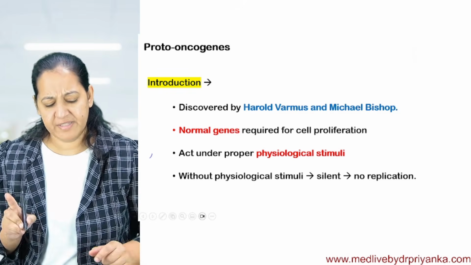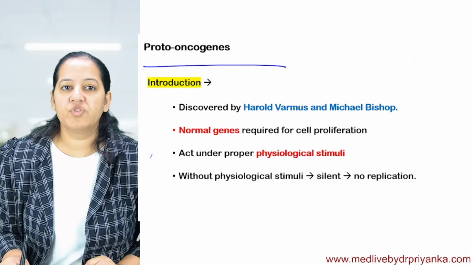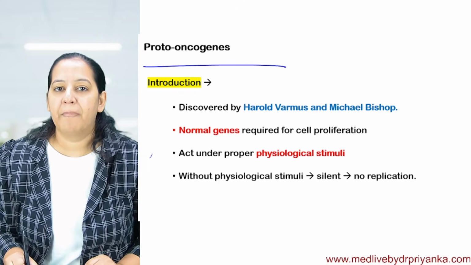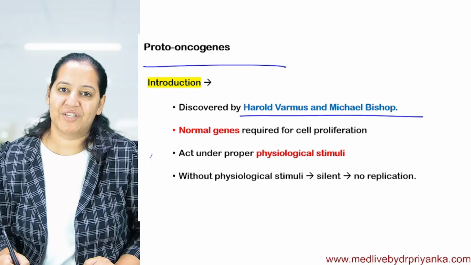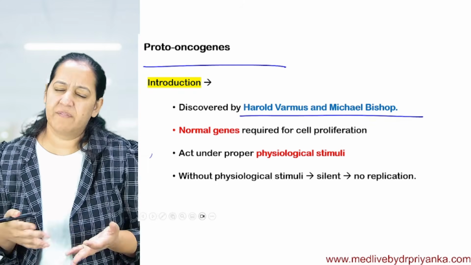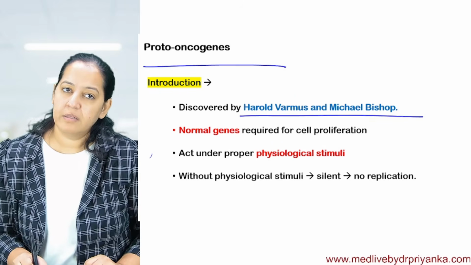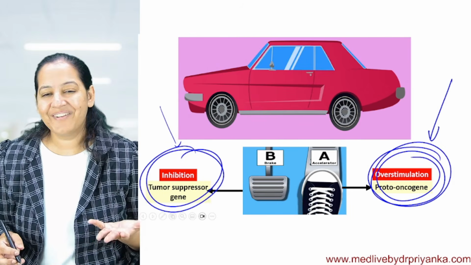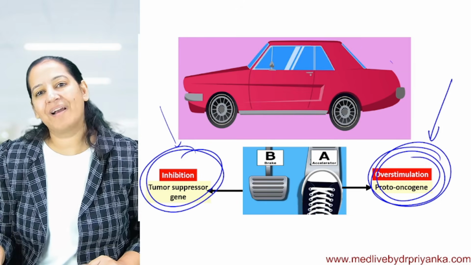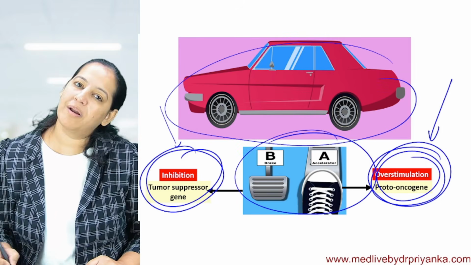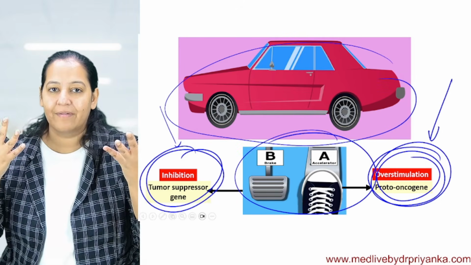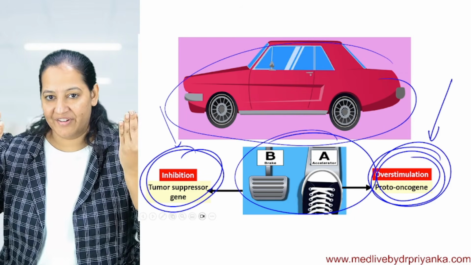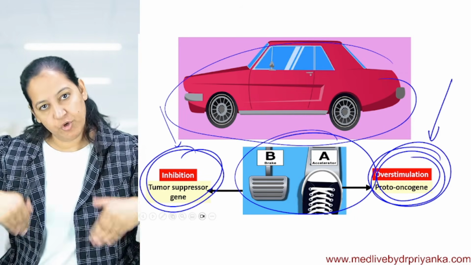First take proto-oncogene. Proto-oncogenes were discovered by Harold Varmus and Michael Bishop. These are the scientists who discovered them, for your MCQs. These genes are present in all. These are not cancer genes. People, all cars have brake and accelerator. All cars, me, you, our body is a car. We all have brakes. We all have accelerator. We all have proto-oncogene. We have tumor suppressor gene.